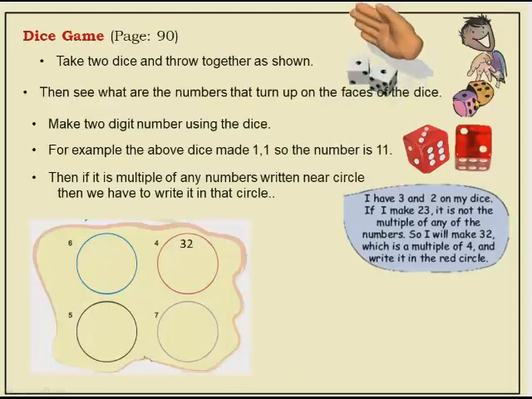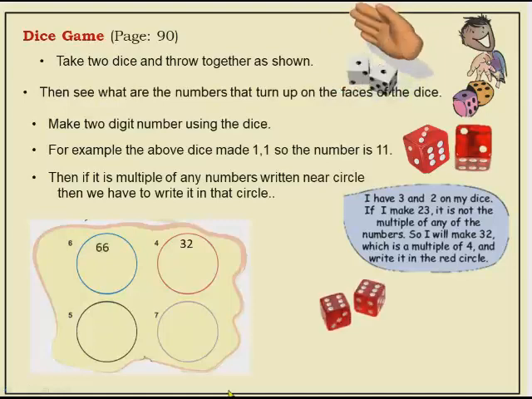Understood, children? Now for example, here one dice is there. 1, 4, 14. So what number can I make? 14. And 14 is a multiple of 7. So 14 I can write here. And if I see the other way, 4 and 1, 41. Is 41 a multiple? No. That's why I'll take it as 14. Understood how to play this game? You can play with your parents or with your friends.